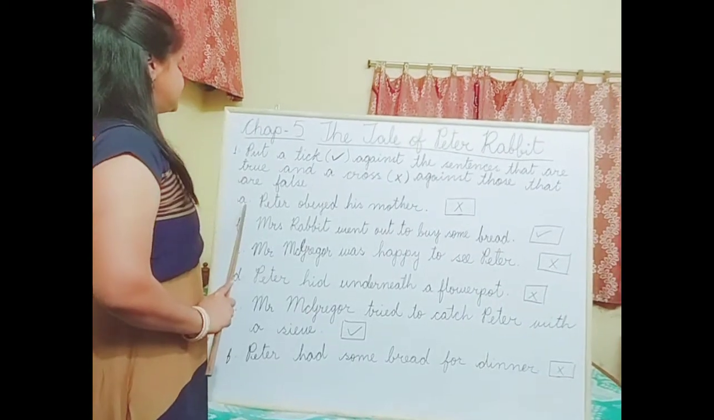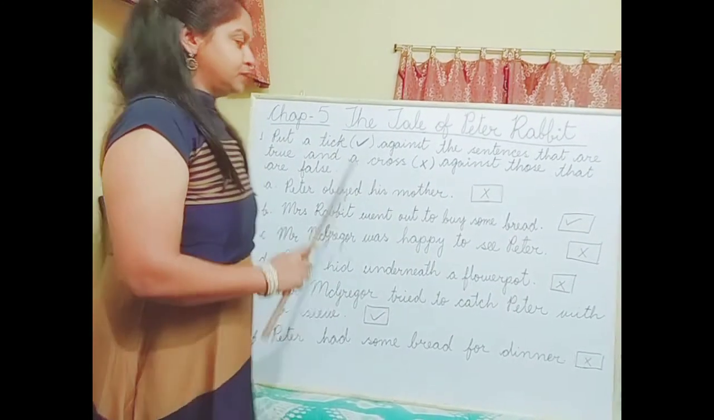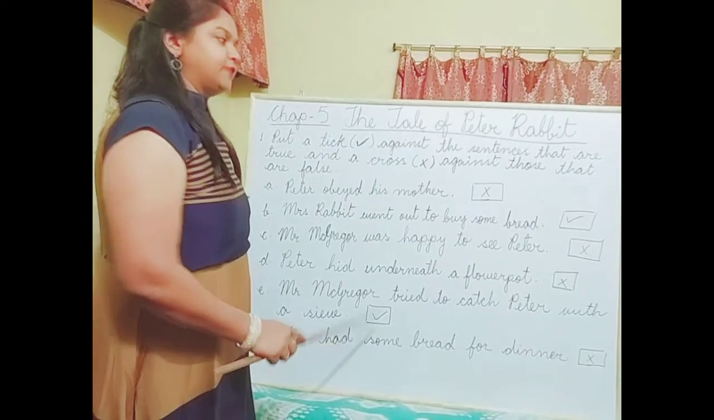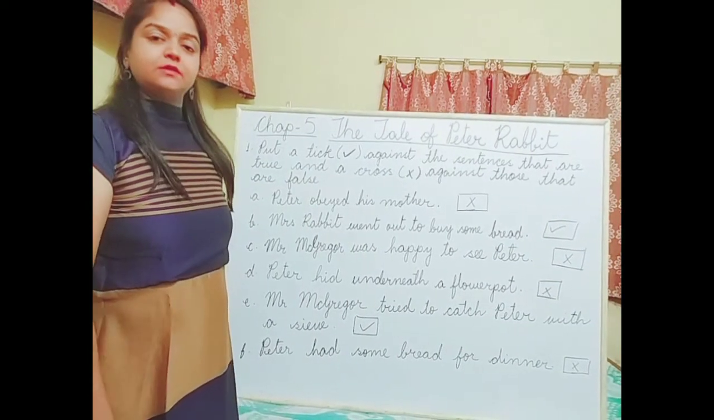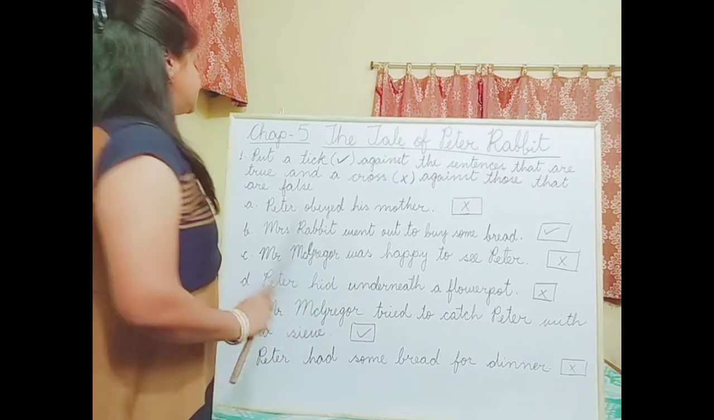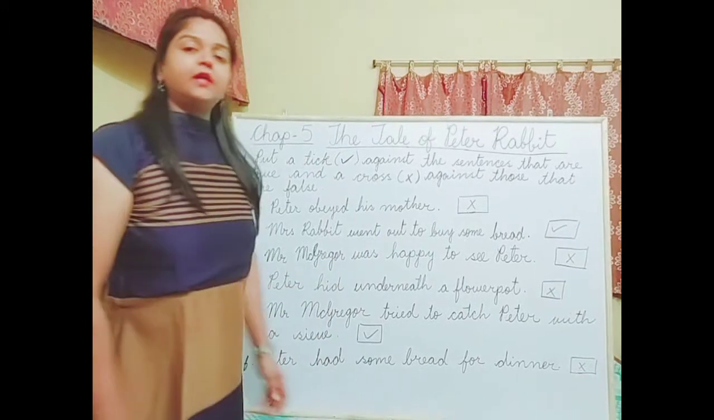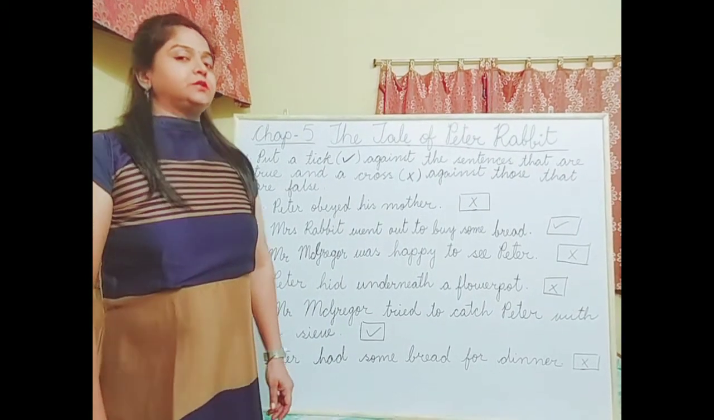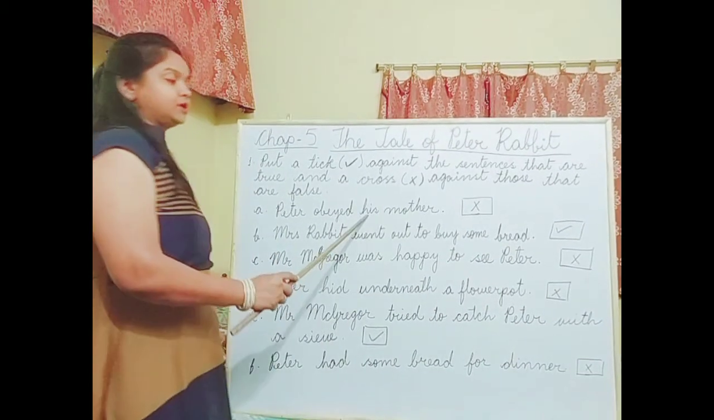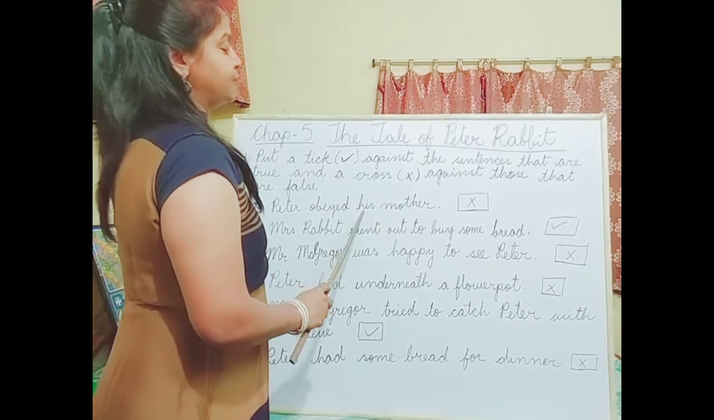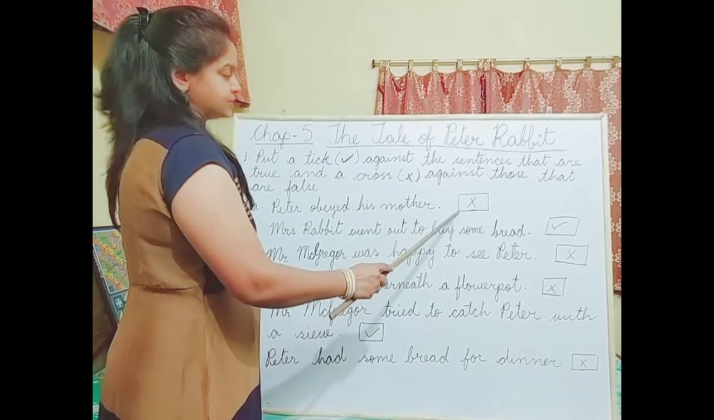So the first sentence is, before that let me explain this. There are sentences over here and you have to put a tick if the sentence is true and a cross if the sentence is wrong, if it is false. Okay, so the first sentence is: Peter obeyed his mother. Children, if you remember the story, Peter never followed his mother's instructions. So this sentence is not true, it is false. So what we'll do? We'll put a cross in the box given beside this sentence, right?